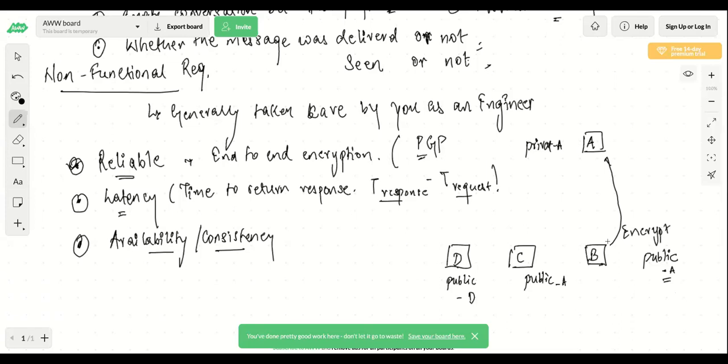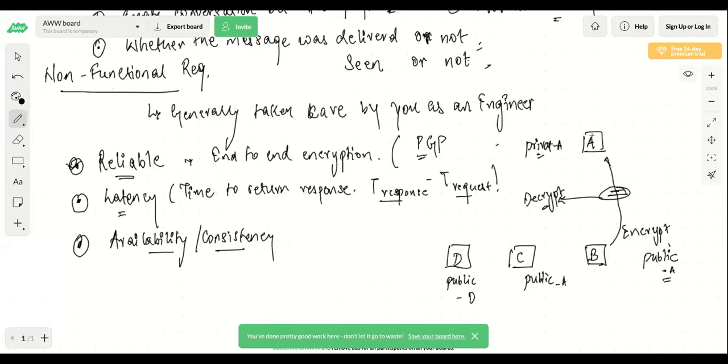Even if someone tries to spy on this message on the network, they won't be able to decrypt it. Why? Because they don't have the private key with the help of which you can decrypt the message.